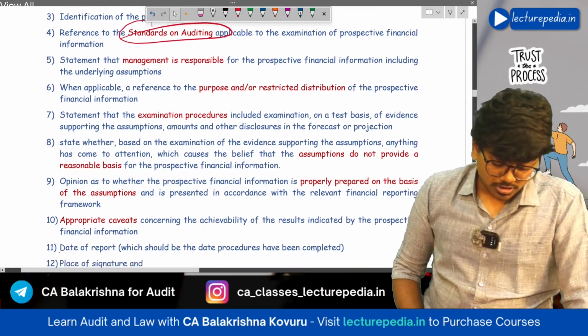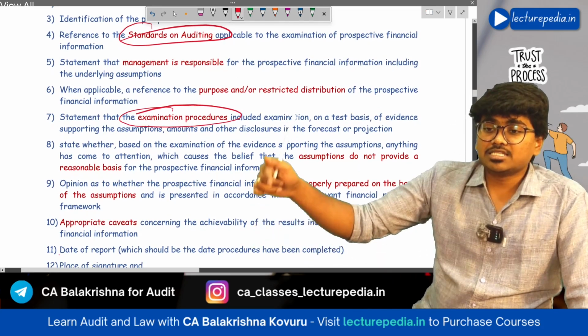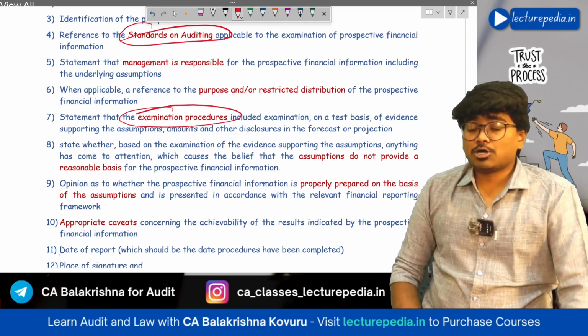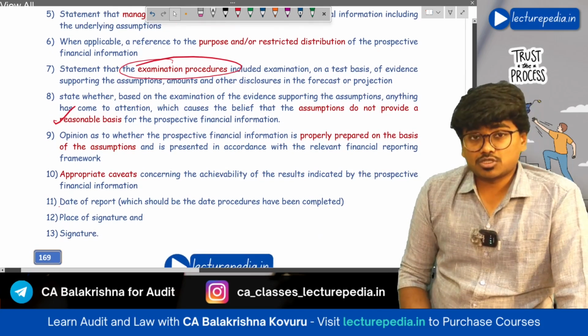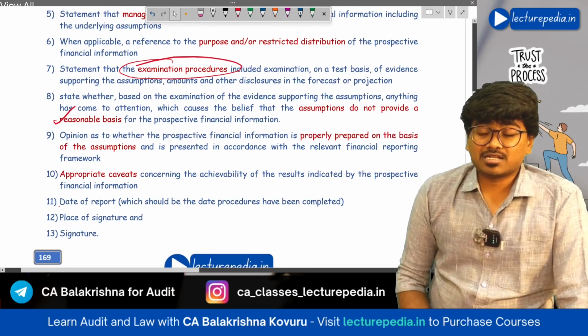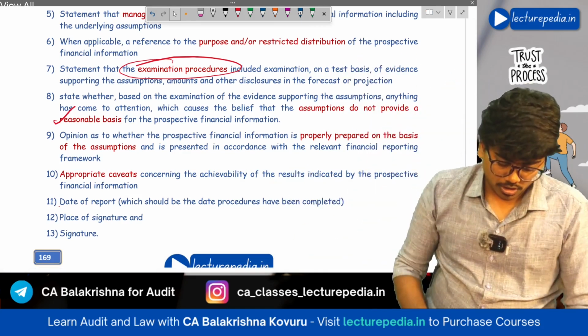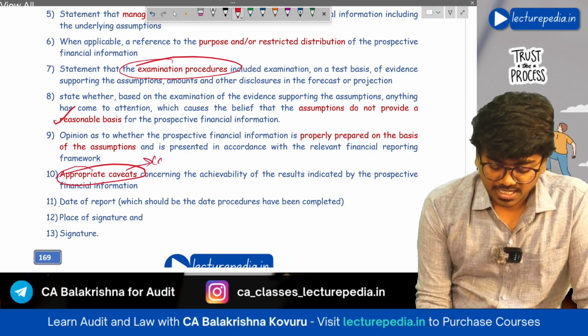And you should also state the examination procedures that you have followed for examining this prospective financial information. Next, you should also state whether the assumptions that have been taken by the management are reasonable or not, and you should also give your opinion on whether the prospective financial information has been prepared as per the assumptions or not. Next, appropriate caveats. Caveat means conditions.